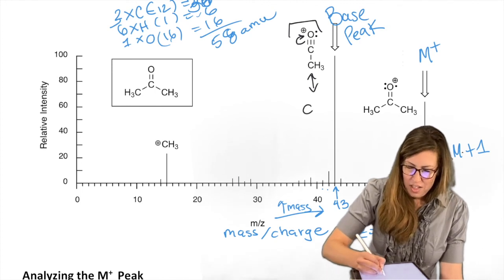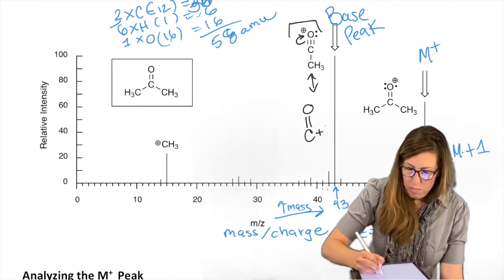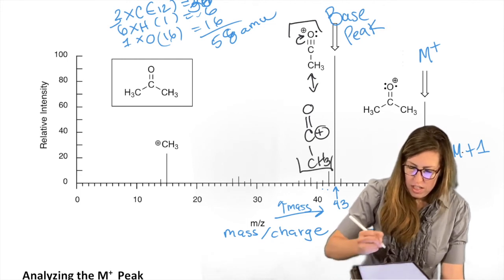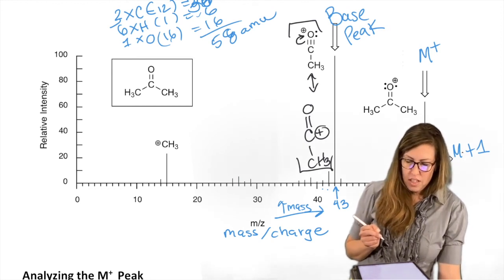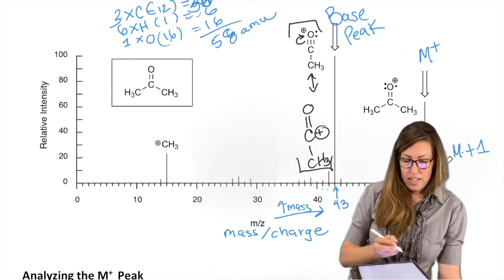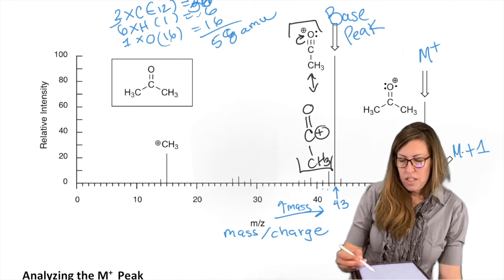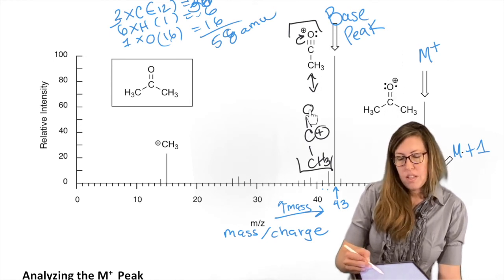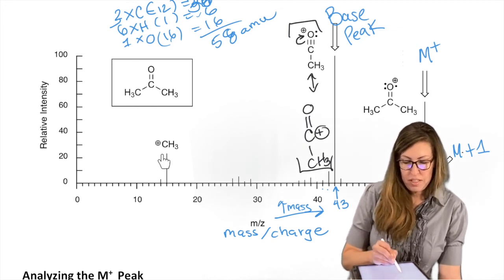But look at how, like I said, we have to fragment it, so it's going to happen. So there's the resonance stabilized cation. So of all the cations we form, notice we form the M+, and it's already kind of started to fragment. This forms the most stable cation of the 2 possibilities left.